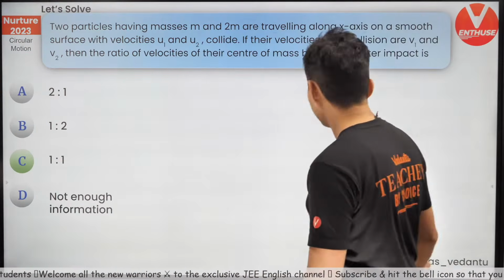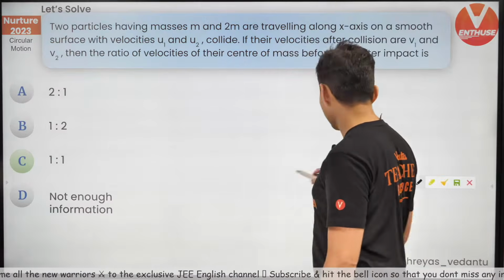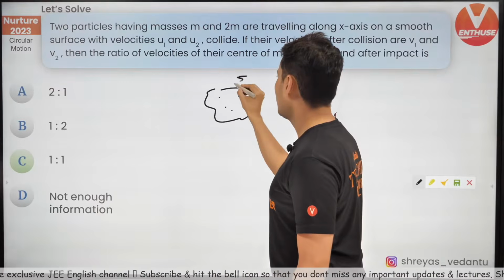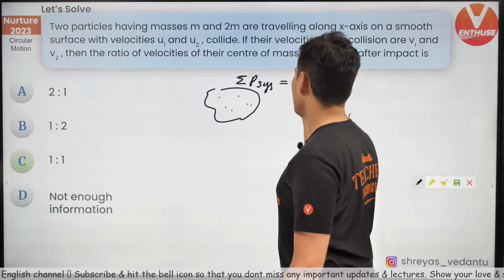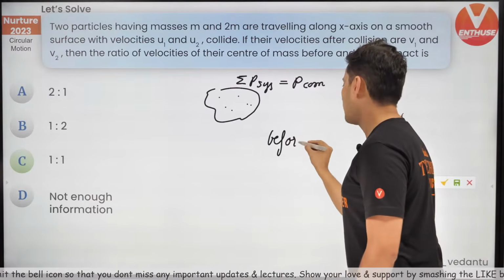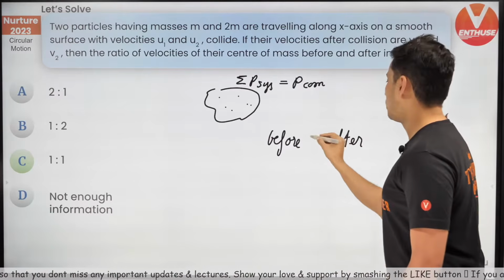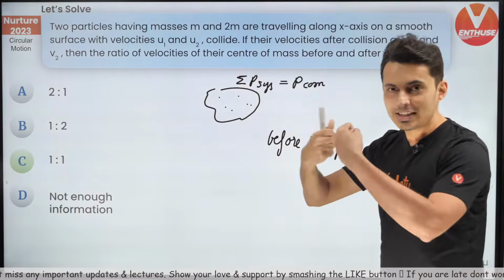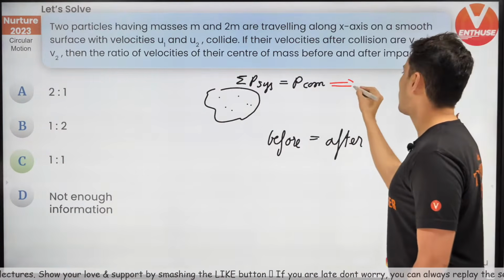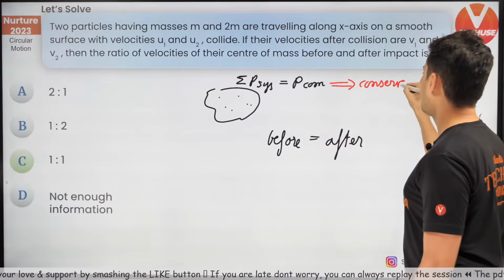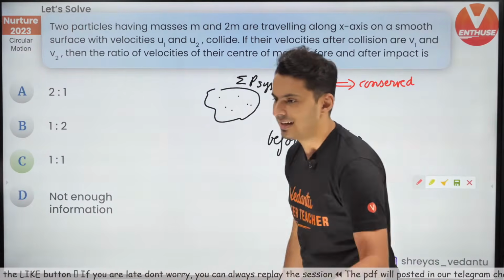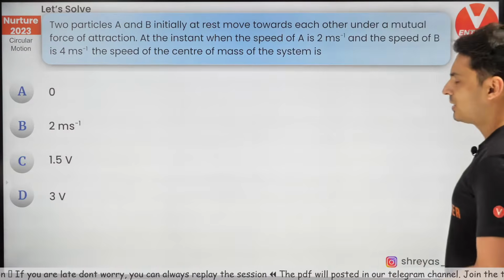The correct answer is 1:1, and the reason is that the total momentum of the system is the momentum of the center of mass. Whether before or after, the total momentum is the same, because in the collision the total momentum is conserved. Hence, the momentum of the center of mass is also conserved, so before and after are the same. Hence 1:1. Yes, the answer is C. So this was a warm-up question.